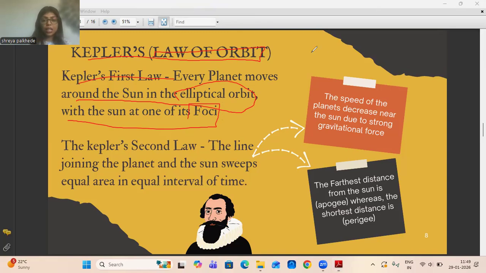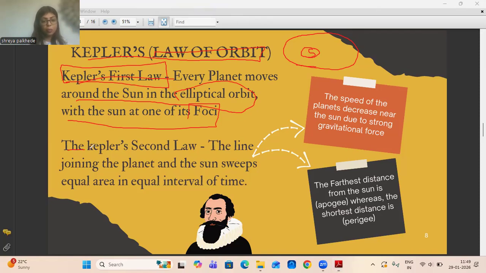The sun is already at the center of the solar system, so every planet revolves around it in an elliptical orbit, with the sun as one of the foci. This is the first law, and this is a very easy law. Please go through it properly. This is the most probable topic which can come in the boards, and most of the time it has been asked.